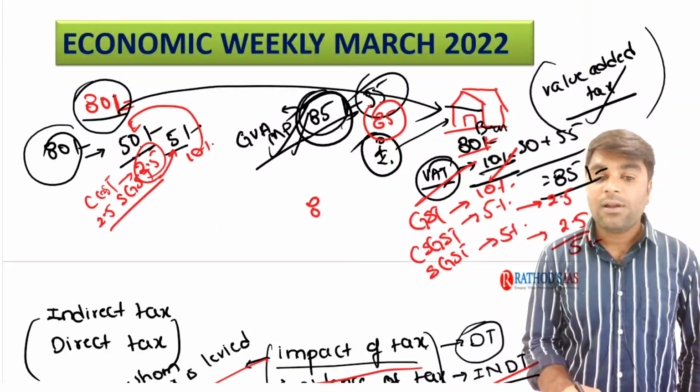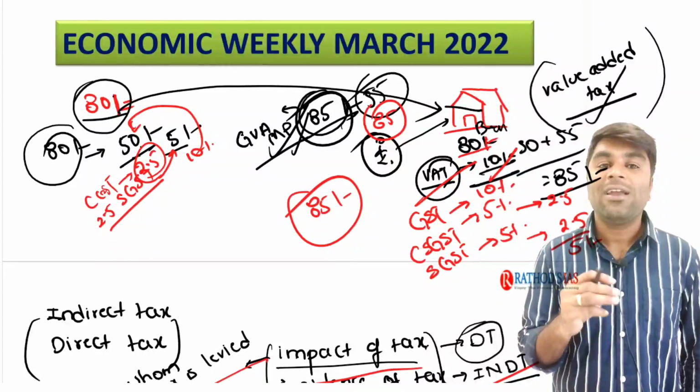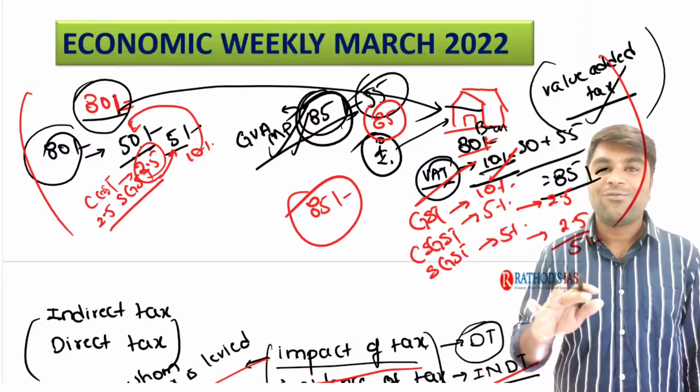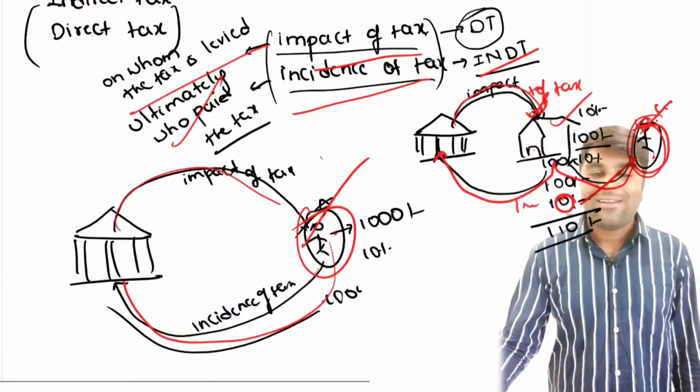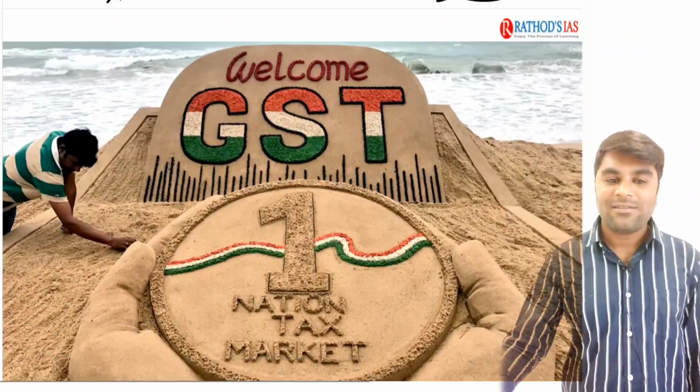So the bread is sold to the ultimate consumer at 85 rupees. This is how the GST is currently working all over the country. Right? I hope the thing is very clear for you right now. See, now let us try to understand the important features of this GST.